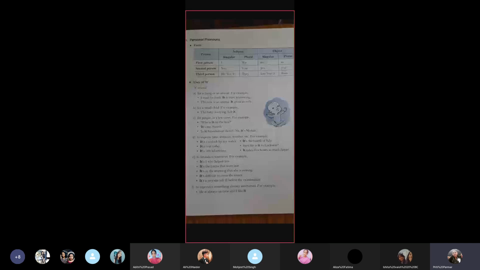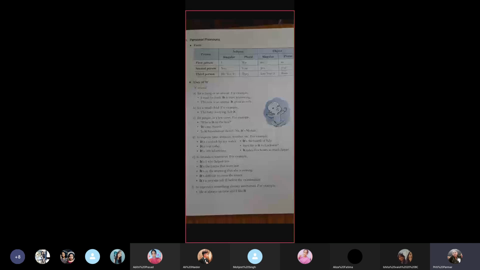Then E, to introduce sentences, we use it just to introduce a particular thing or a concept. Now let us see. It's a lovely day. It's a bright sunny morning. It's a beautiful handwriting. Okay, so these are the sentences which we use quite often, and we begin with it.